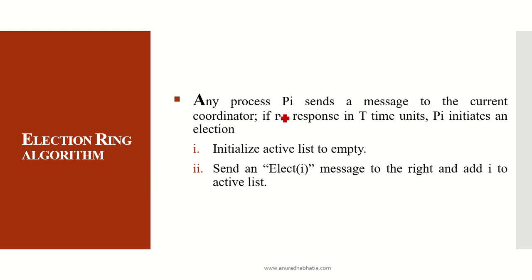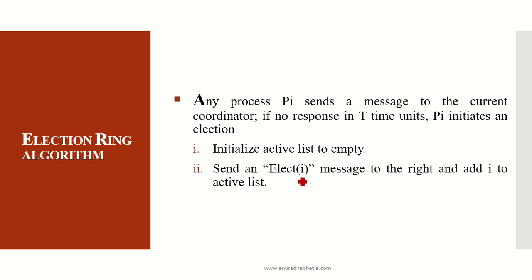Any process Pi sends a message to the current coordinator. If there is no response in time t units, Pi initiates an election. It feels that particular coordinator is not working or has collapsed, so it sends a message for the election to other processes. It initializes an active list to empty. There's a list which will be generated.